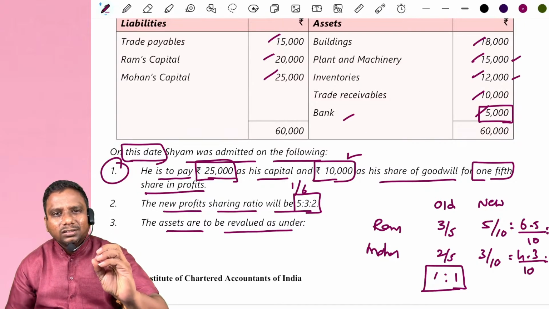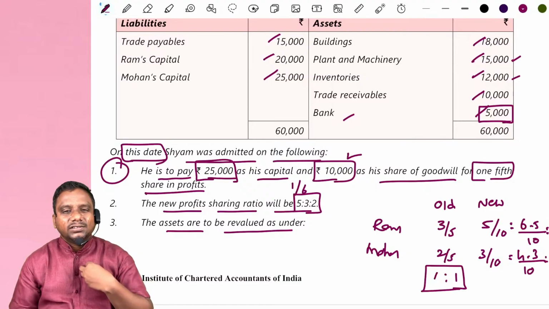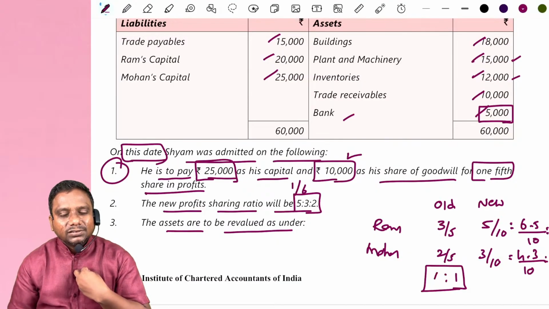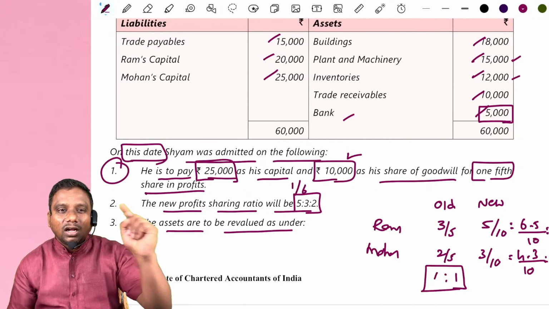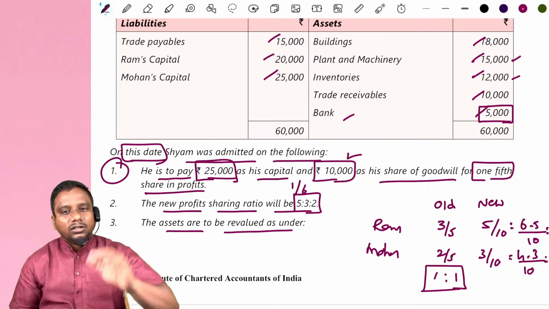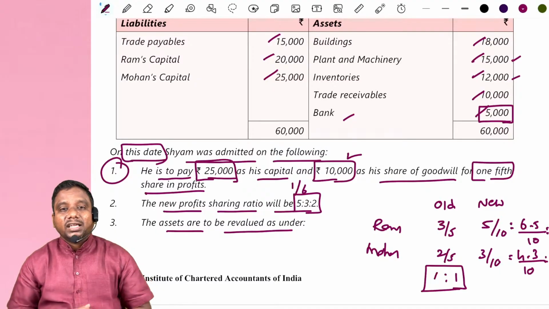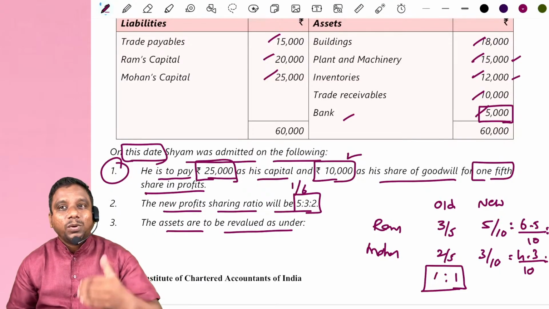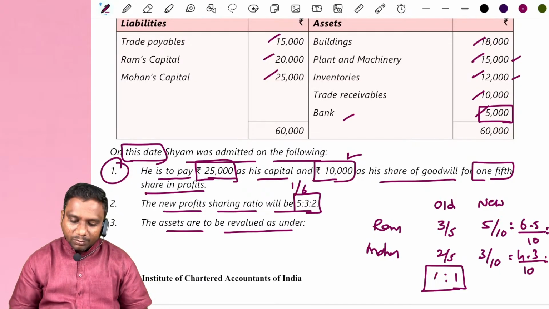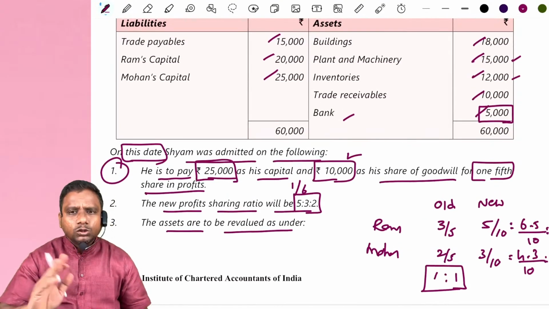Anyway, the new partner always gains. Sacrifice means, observe the old partners. Sir, Ram and Mohan both are sacrificed? Yes. Sometimes one partner may sacrifice. Do remember. Now look at the 1:1 ratio.